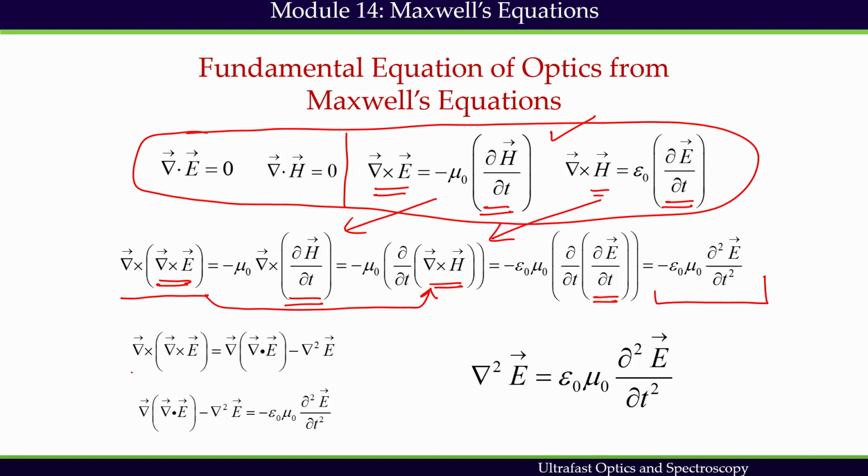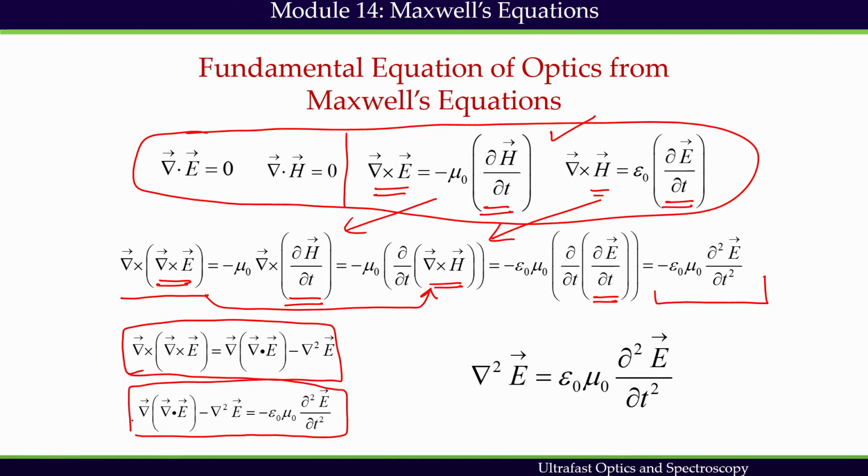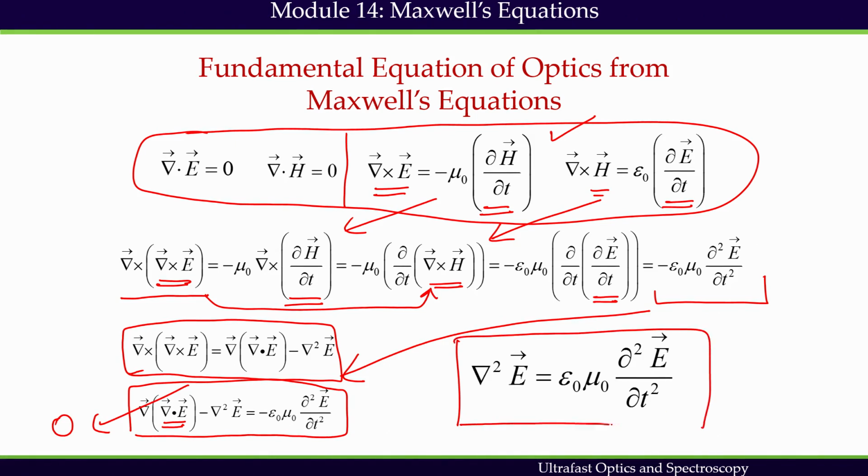From the triple product vector identity, we can write this down. So, we will be able to write this down from here, and we know that the divergence is 0. So, this term becomes 0 and we finally get a simple equation like this. This is a 3-dimensional equation.